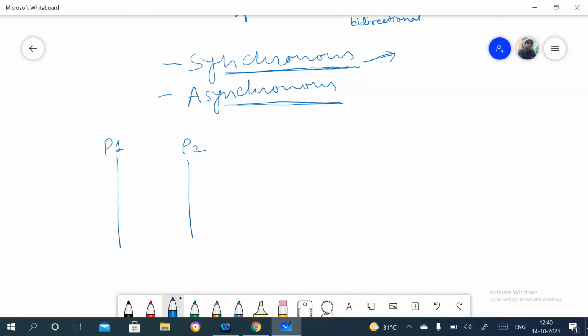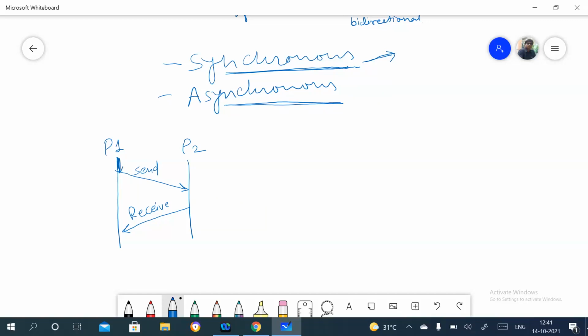Suppose P1 sends a message to P2, and then P2 sends a reply back to P1. This is the send primitive and this is the receive primitive. Now see what is happening here.